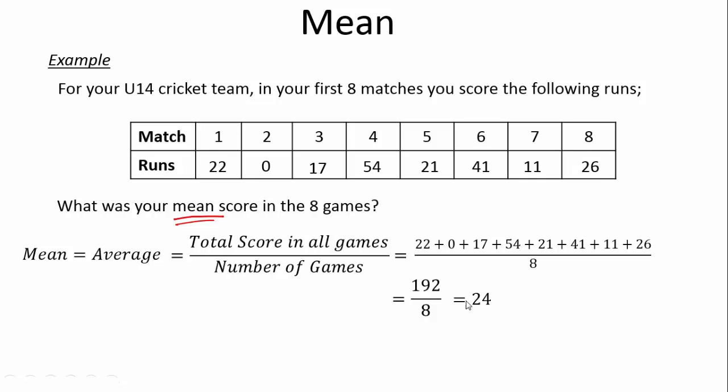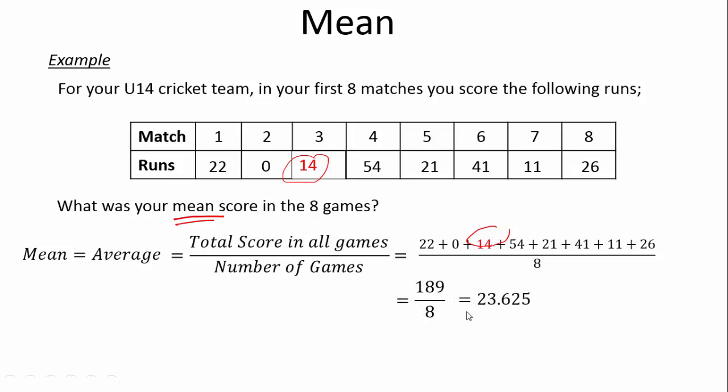This works out to a nice round number, but what if we change the 17 to 14 over here? Let's move it into this formula here, 22, and we've just changed to 14, so this number becomes 3 less, and we got 89. So now 89 divided by 8, unfortunately is not a round number, it's 23.625. Even though it's impossible to score 23.625 runs, this is still your average, and we can round it up there if you want. Always check the question to see how many decimal points you can round it down to, or up to.